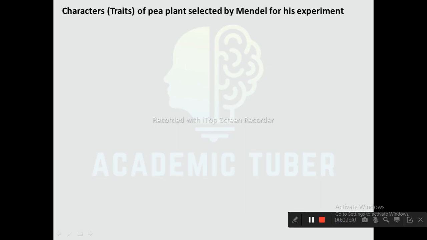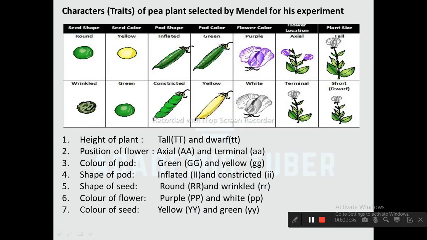Characteristic traits of pea plant selected by Mendel for his experiment. While doing the experiment, Mendel considered 7 pairs of contrasting characters in pea plants, which are: first one is height of plant, tall and dwarf; position of flower, axial and terminal; color of pod, green and yellow; shape of pod, inflated and constricted; shape of seed, round and wrinkled; color of flower, purple and white; color of seed, yellow and green.